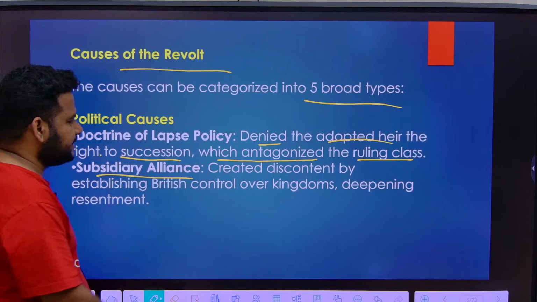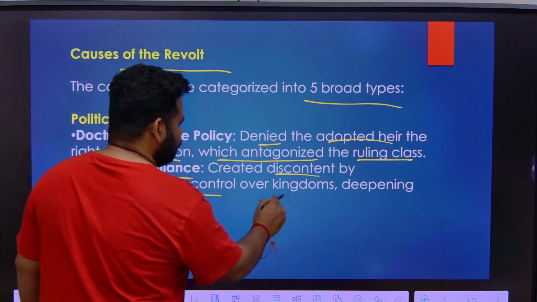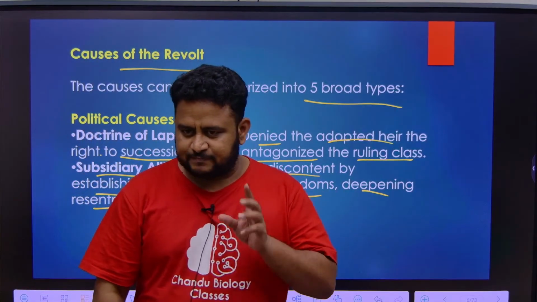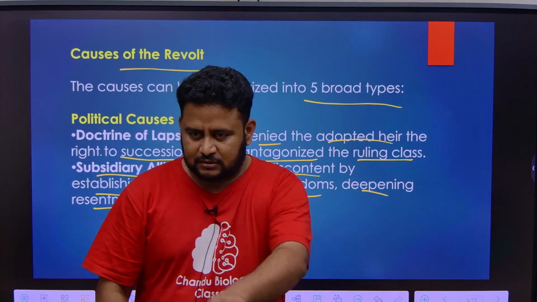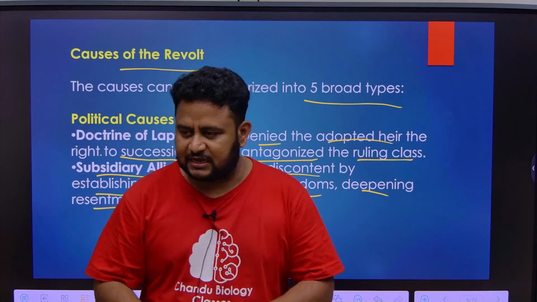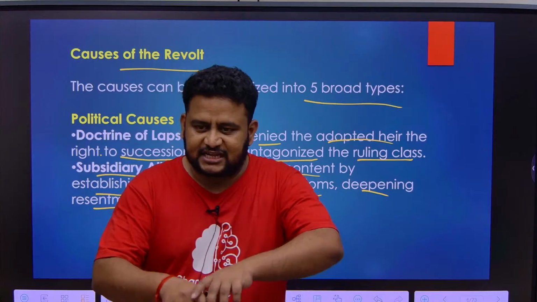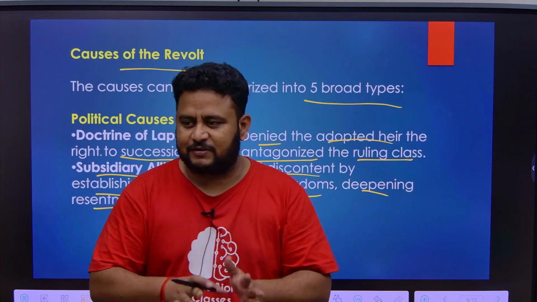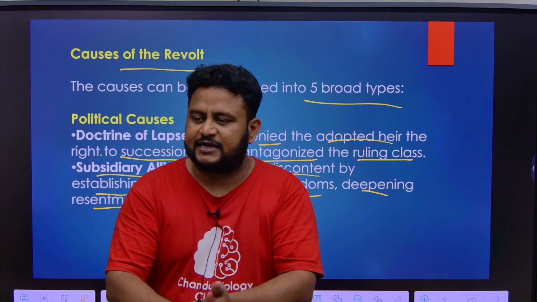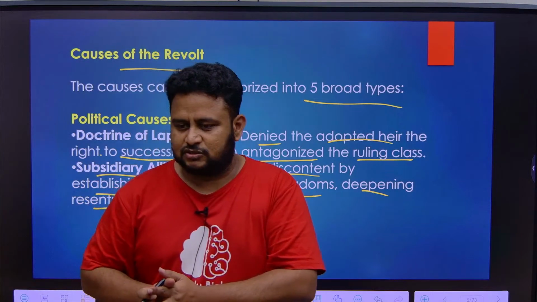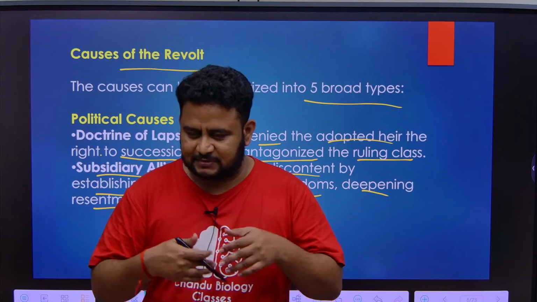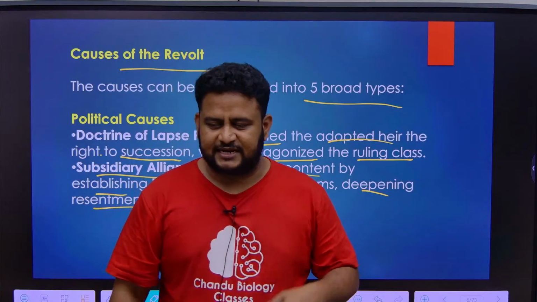Subsidiary alliance created discontent by establishing British control over kingdoms, deepening resentment. As I told you, as per the subsidiary alliance, a British agent will stay in the kingdom. His duty was to just stay there and collect the revenue, but he started involving himself in the internal administration, to weaken the kingdom from inside. And another most important thing is, this king or kingdom cannot interact with another kingdom without the permission of the British. So it was nothing but staying in a jail. They are nothing but jailed, that entire kingdom.